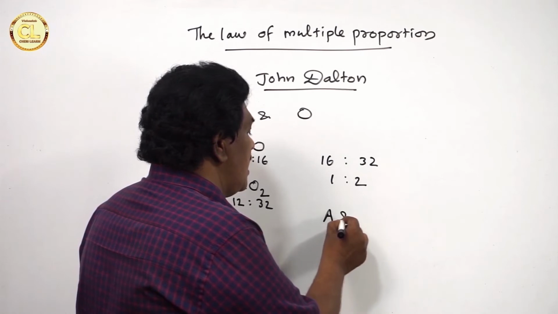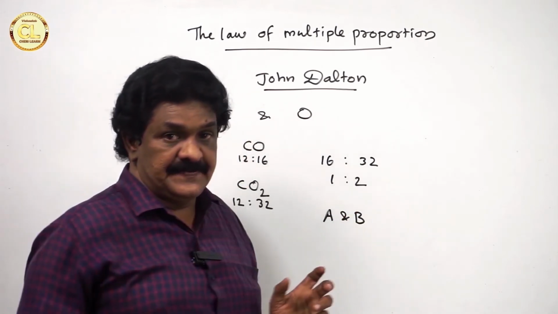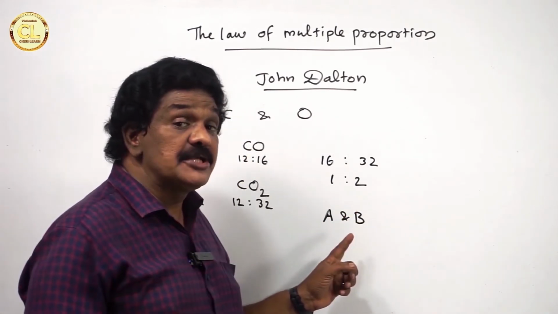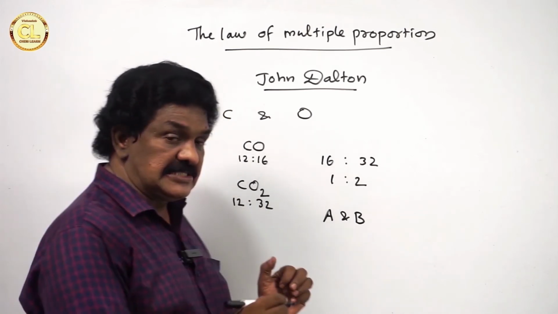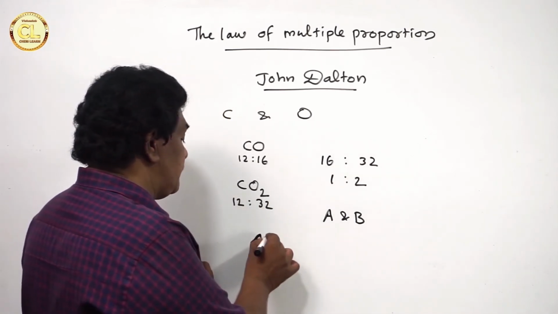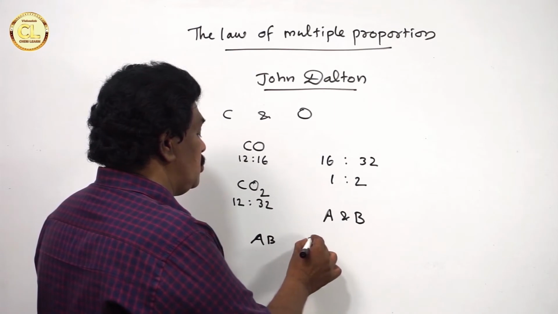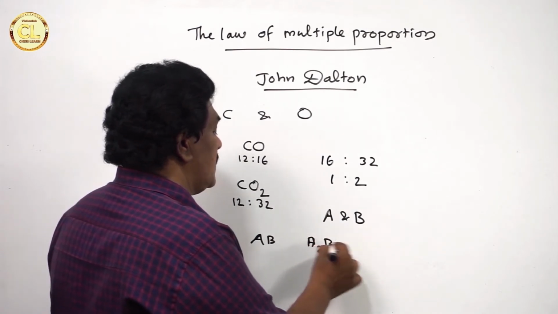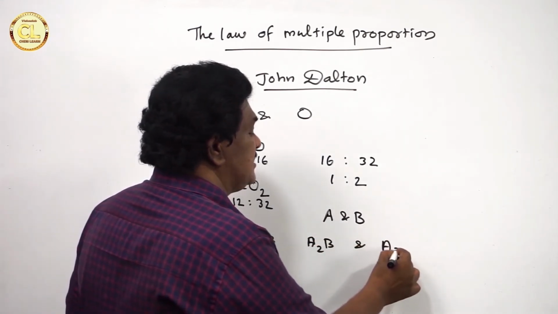A and B are two elements. They combine together to form three compounds: AB, A2B and A3B.